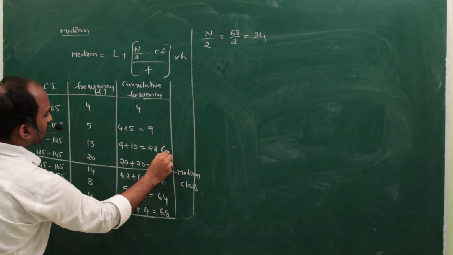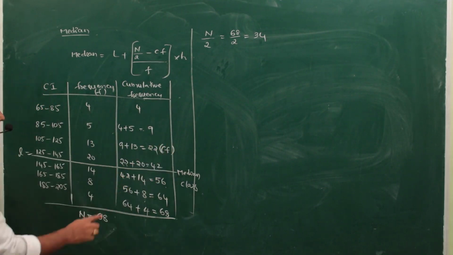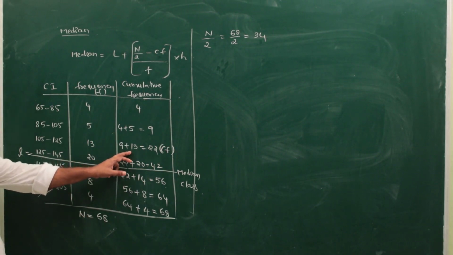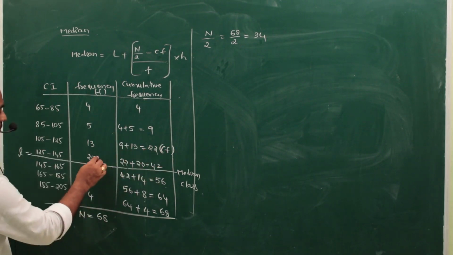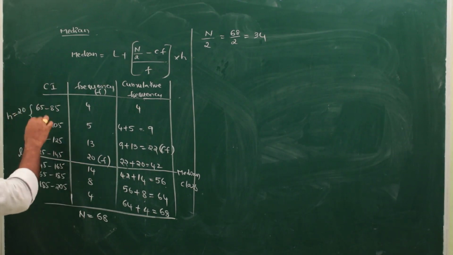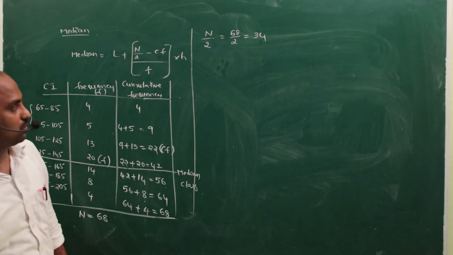CF is nothing but what? Cumulative frequency of the preceding class of the median class. This is the median class, and this is the preceding class. This is called CF. 20 is the F value. H is nothing but the difference between 65 and 85, that is nothing but 20.